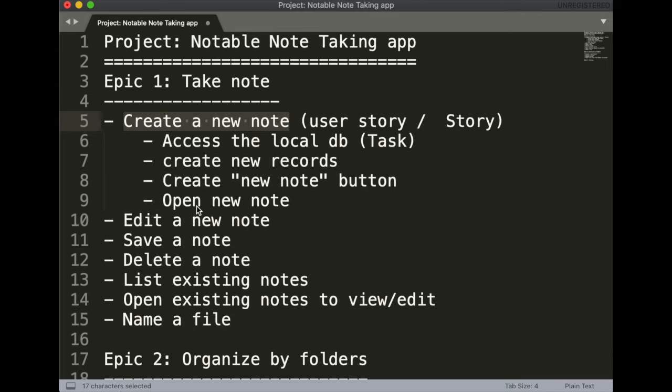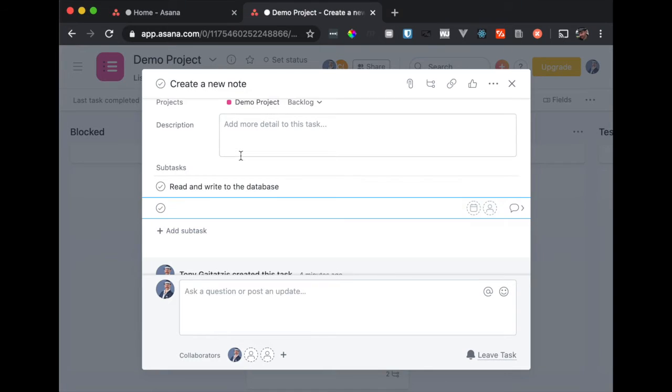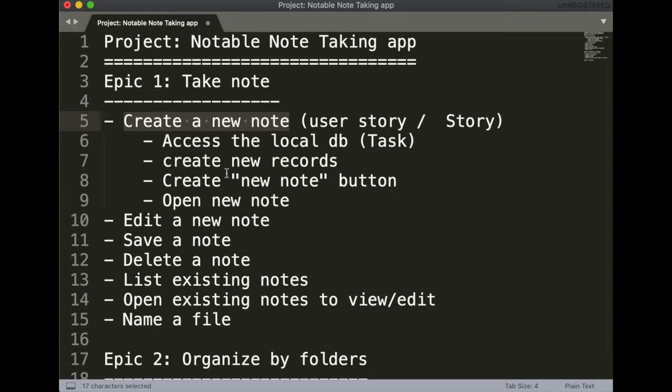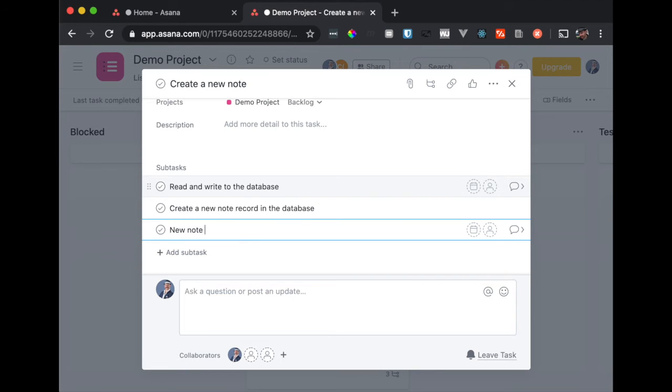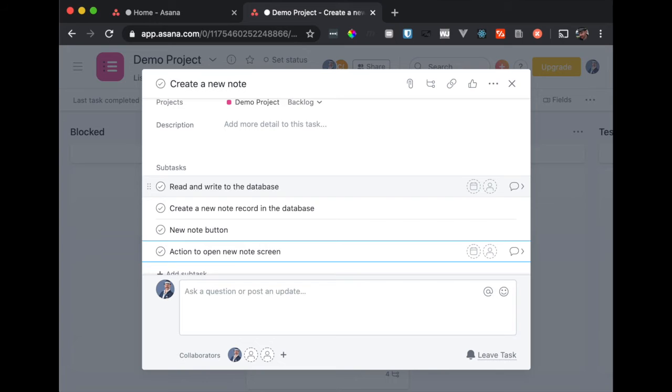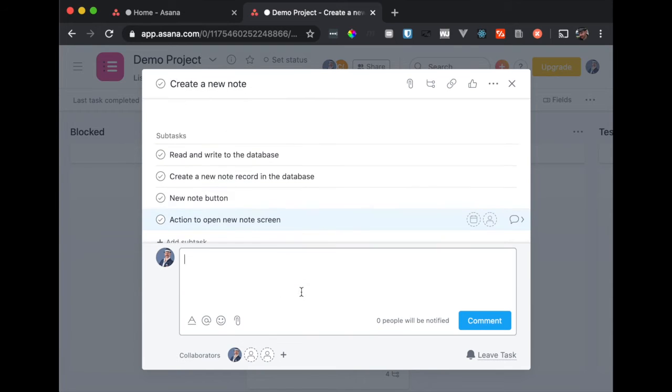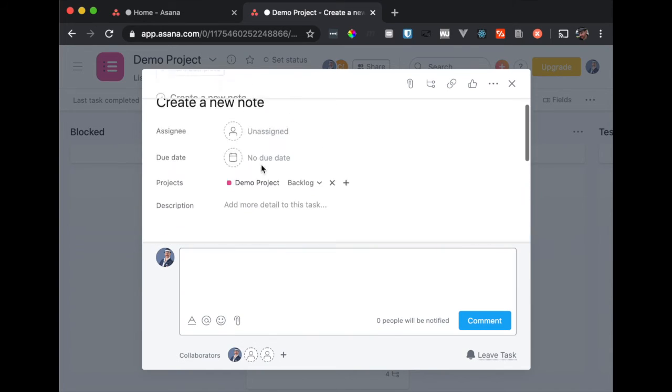We need to be able to, let's say, create a new notes record in the database. Okay. We need a new notes button, and an action to open the new note screen, right? These are subtasks. These are tasks in this story.